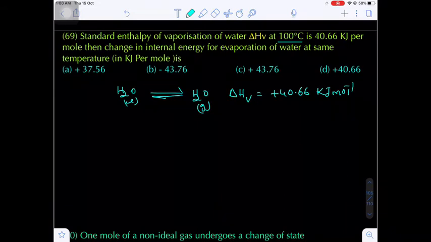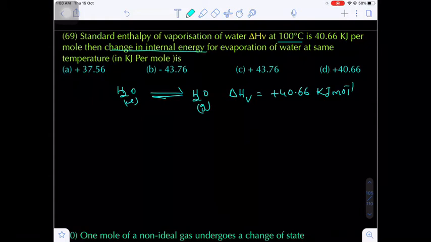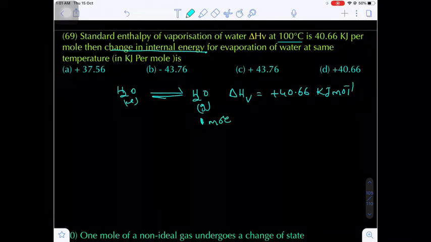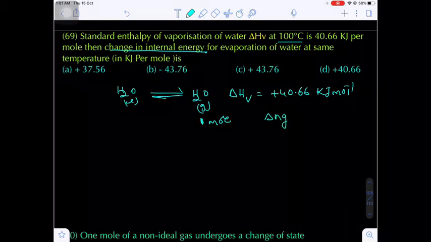Now the delta H value is given. The question is to find the change in internal energy. So we know the delta H, delta U relation. And one more important thing, the number of moles of liquid water is not considered, only for gaseous, that is the ideal gas vapor, the moles are considered. Are you getting my point? Now what is delta Ng? Change in the number of moles of gaseous products.